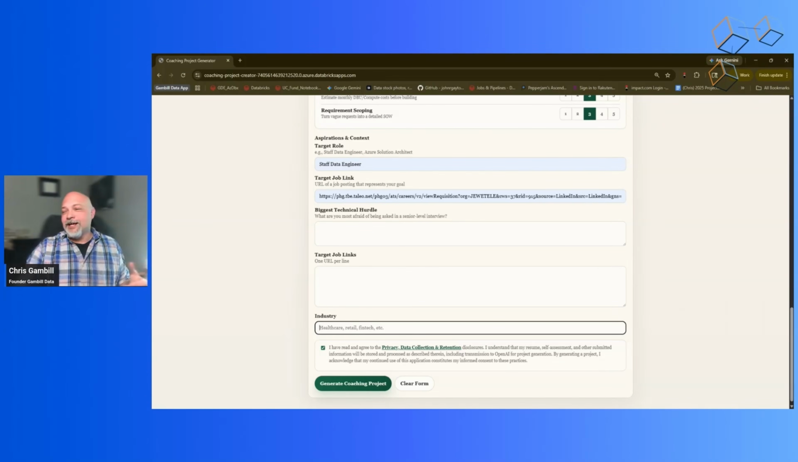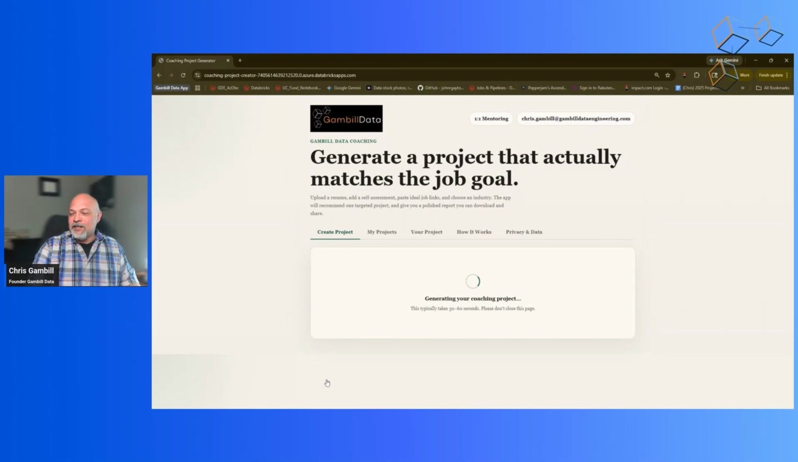When I trialed it with my wife earlier, I put that my target role was Batman and that my industry was going to be crime fighting. It could literally be anything that you want to create your project. So I'm going to put in healthcare to give you an idea of what's going to come out. Once you hit the button, it's going to generate your coaching project. It does take 30 to 60 seconds for it to go through and analyze the data that you've entered.